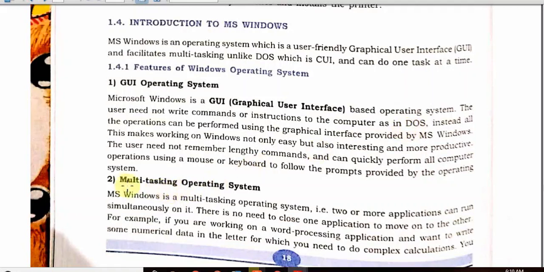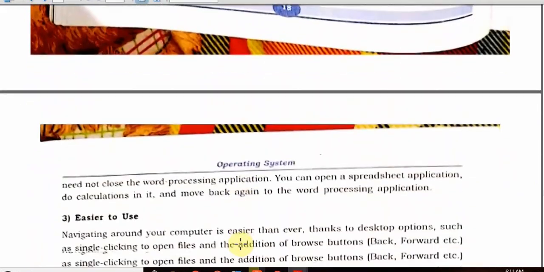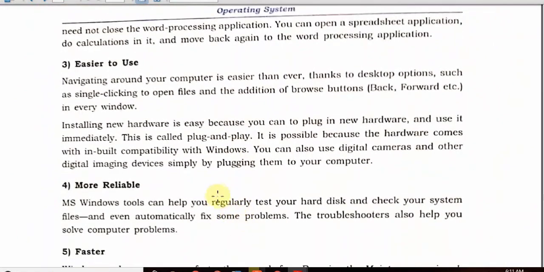Second, it is a multitasking operating system. MS Windows is a multitasking operating system. Two or more applications can run side by side. For example, if you are working on MS Word, a word processing application, and you want to write numerical data in a letter for calculation, you do not need to close the window. You can do many functions side by side. It means you can type, you can listen to music, and you can also run an application.